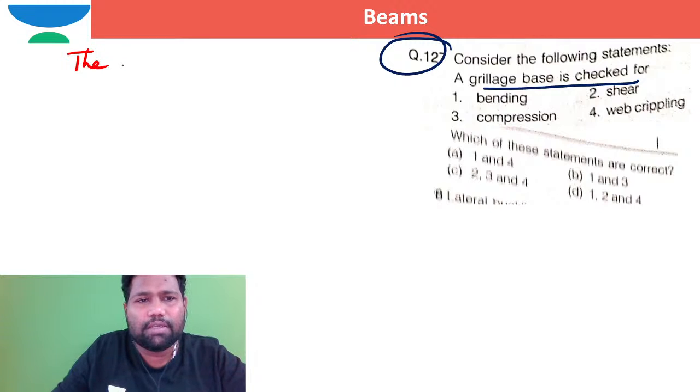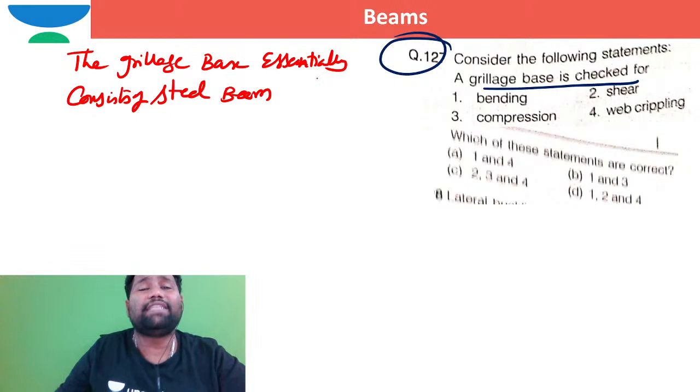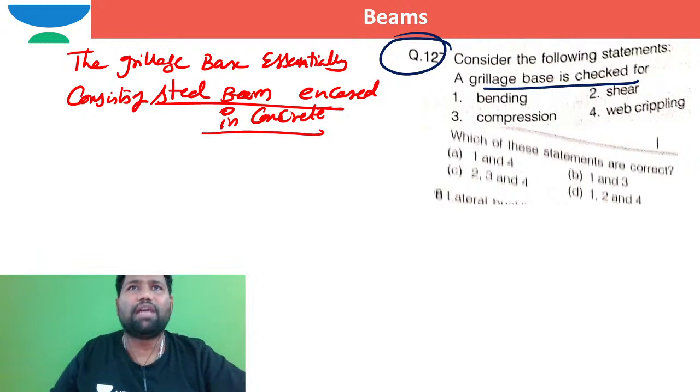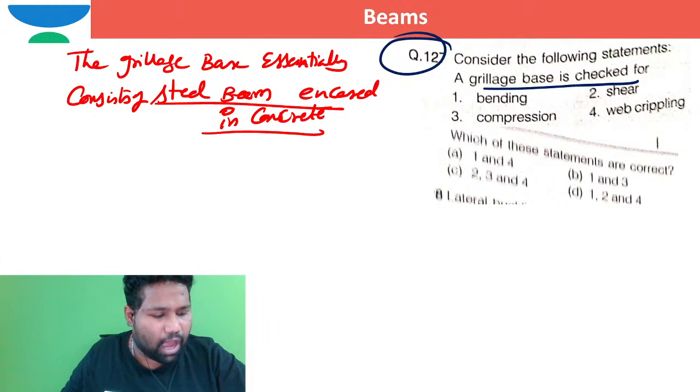What is this grillage base? This grillage base essentially consists of steel beams encased in concrete. When steel beams are encased in concrete, the steel columns are resting on this encased concrete. If we keep these columns on this one, these steel beams are subjected to bending, shear, and web crippling also, right? So I can say they are provided.